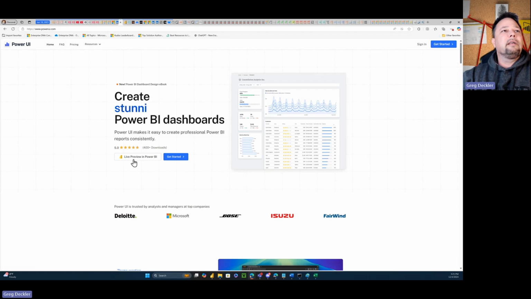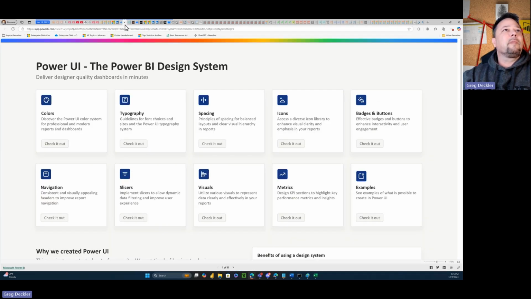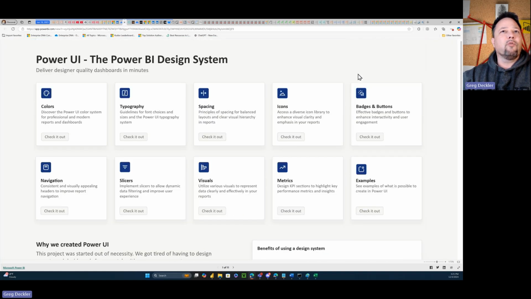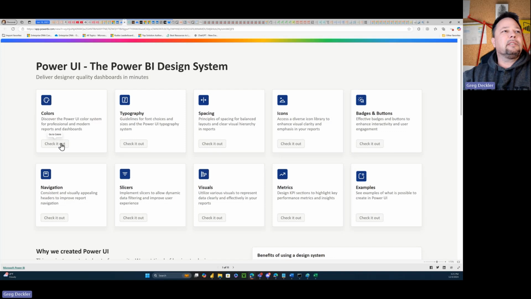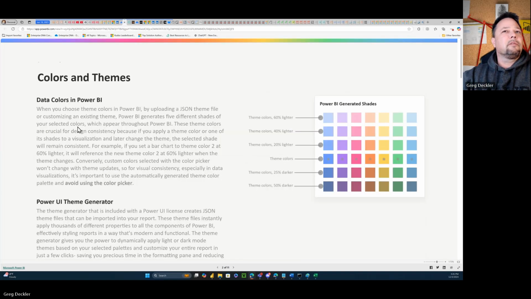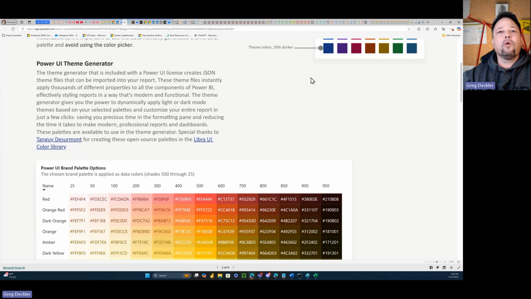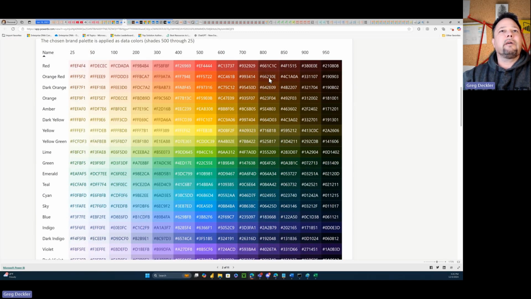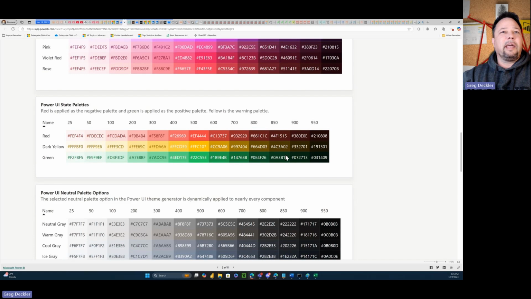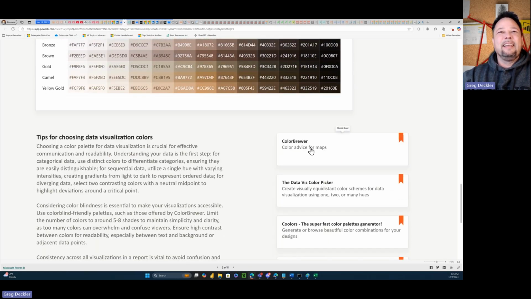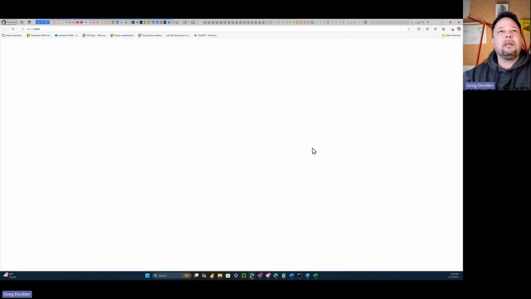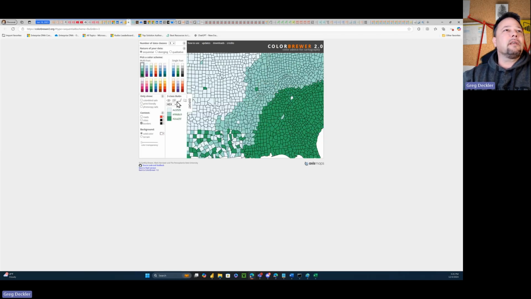So if you click on this live preview on Power BI, maybe this is what you're getting access to, to a certain degree. But a lot of this is just like, if you click on colors, check it out. It's like a lot of this is just kind of word vomit. Okay, I don't care that this is what the hex codes are. The hash, I don't really care about that. They got a color brewer advice for maps. You click on this thing. I don't know how this is advice for maps. Like this just seems like a map visual. And you can pick different colors and stuff like that. But I don't see how this is giving you advice exactly.